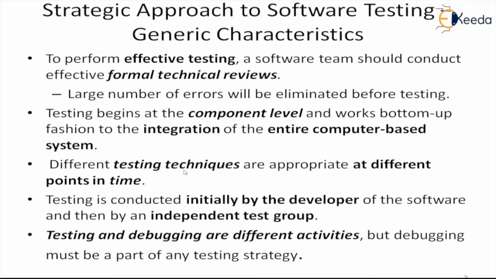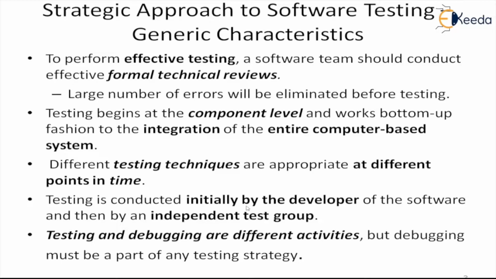And different testing techniques are appropriate at these different points of time. So if you consider this as levels of testing, at each level of testing, component level testing, integration level testing, and system level testing, we will have different testing techniques that are appropriate to that particular level. The testing technique will not be the same at all times.